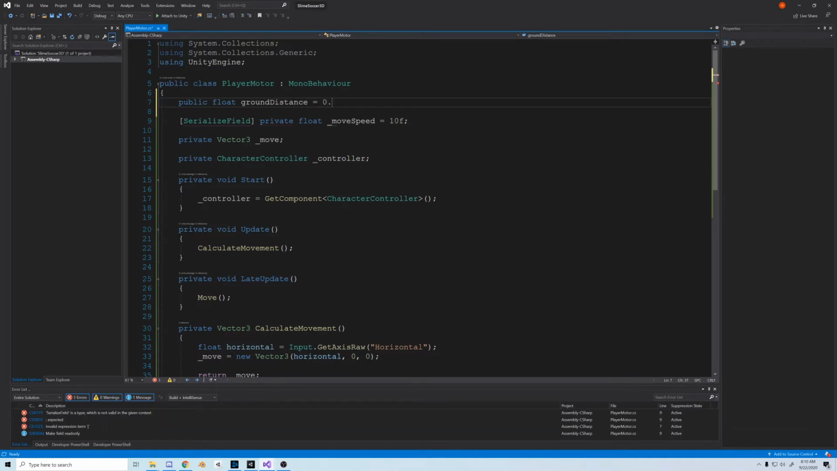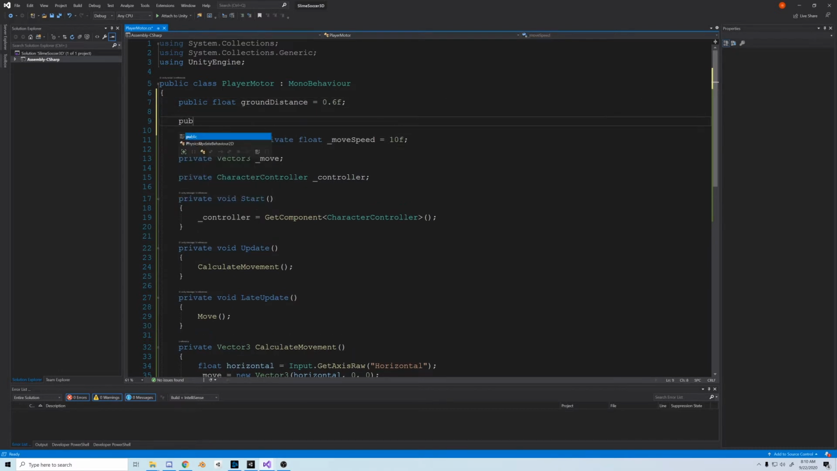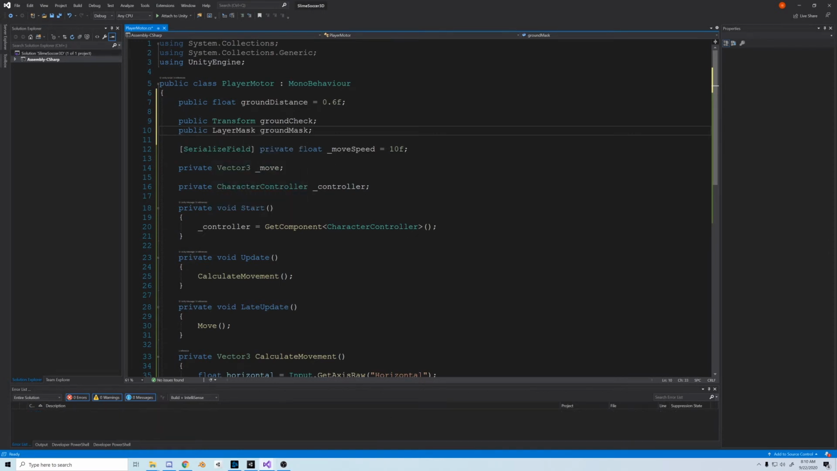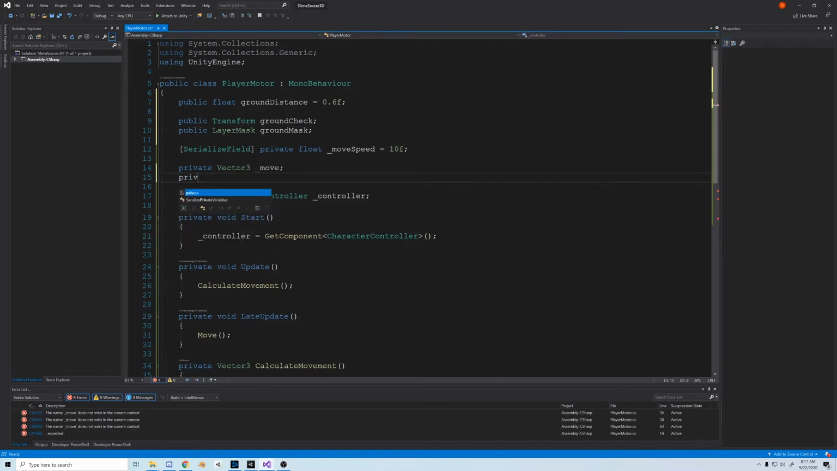So the first thing I'm going to do is add a public float called ground distance, which we're going to use to calculate a sphere around the ground check object that we create. Then I'm going to need a transform of the ground check object that we're going to create, and a layer mask to tell us which layer the ground is on. I'm making these public because it's easy to edit them in the Unity window, and it's not a huge deal if other scripts can access them this early on in the game. I'm also going to create a private bool called isGrounded, and don't forget the underscore for the private variables.